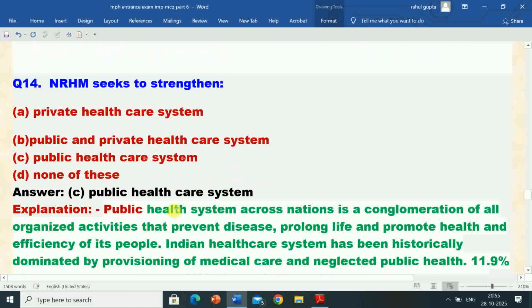Next question is 14. NRHM seeks to strengthen. Options are A. Private health care system, B. Public and private health care system, C. Public health care system, D. None of these. The correct answer is option C, public health care system. So NRHM seeks to strengthen the public health care system.